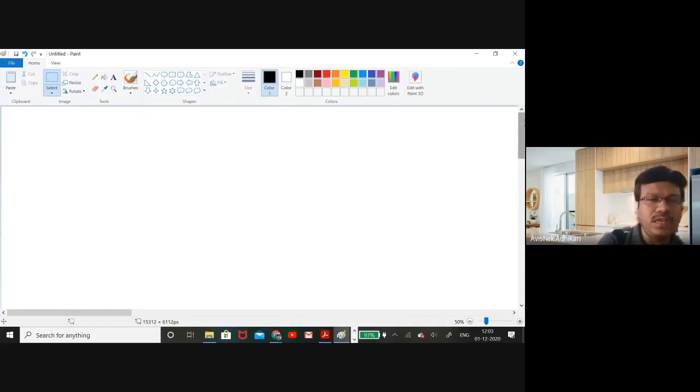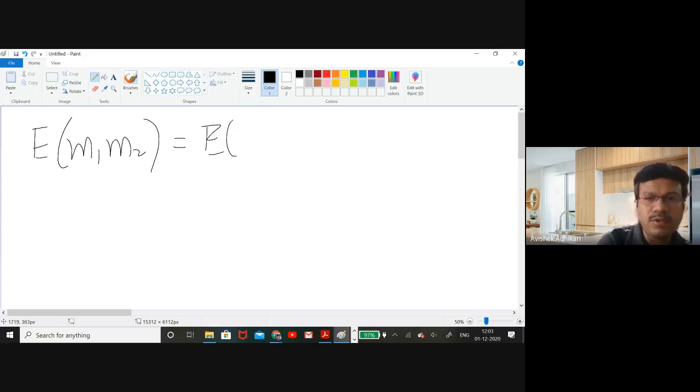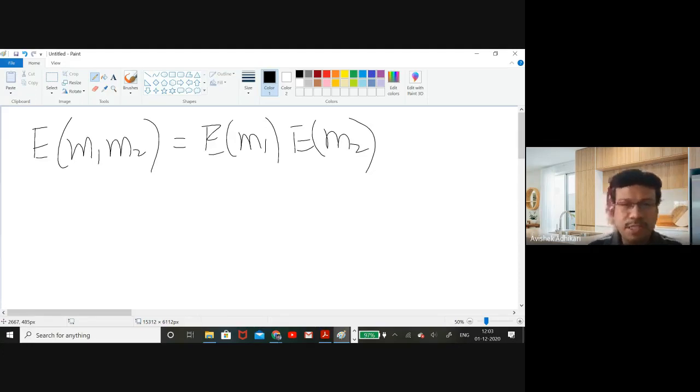That means the encryption of M1 times M2 is the same as the encryption of M1 times the encryption of M2. That is why it actually fails for bidding. This is not a kind of weakness of the RSA crypto system, but the inherent property actually prohibits it from being used in case of bidding or bidding scenario.